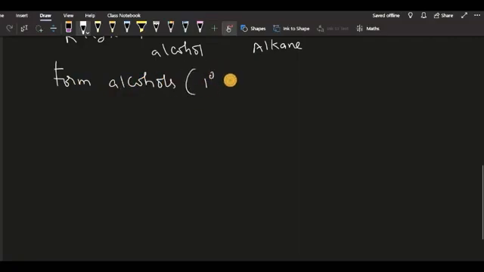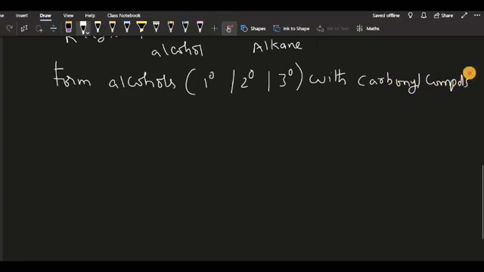They are primary, secondary or tertiary alcohols with the carbonyl compounds. Primary alcohols can be obtained from formaldehyde, and the rest, secondary and tertiary, you can get from ketones only.